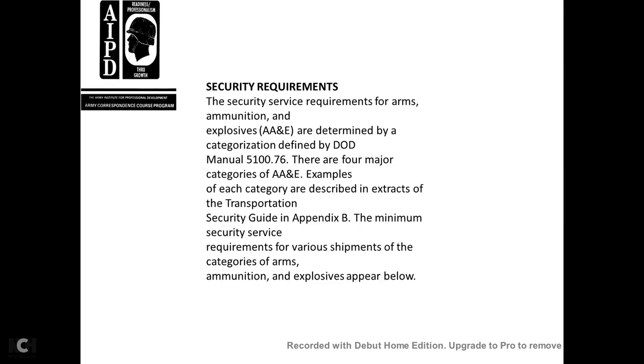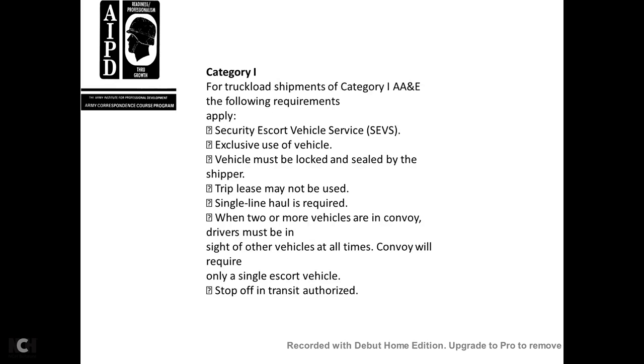For an example of each of the categories described, see the extract from the Transportation Security Guide, Appendix B, with the minimum security service requirements. Various shipments for the categories of arms, ammunition, and explosives appear below. For the truckload category of arms, ammunition, and explosives, the following requirements apply with the security escort vehicle.